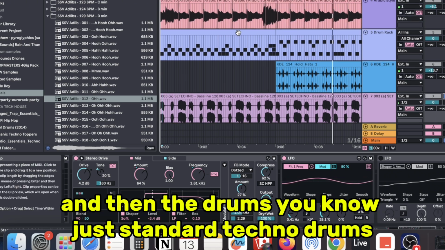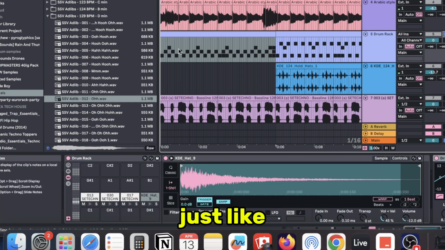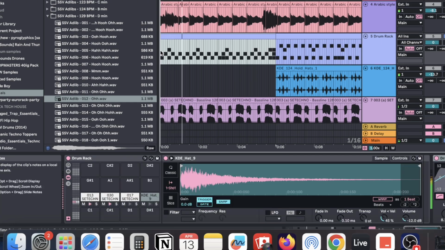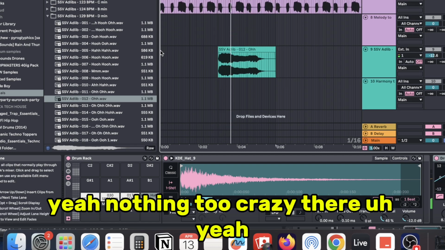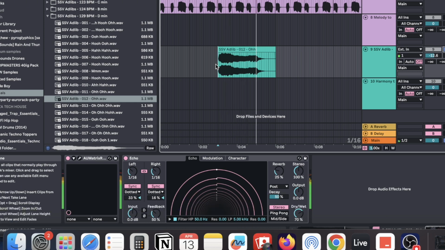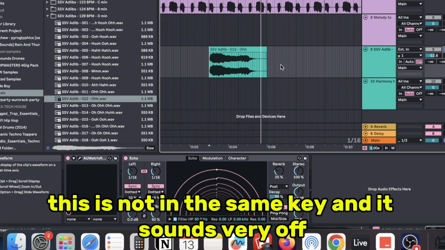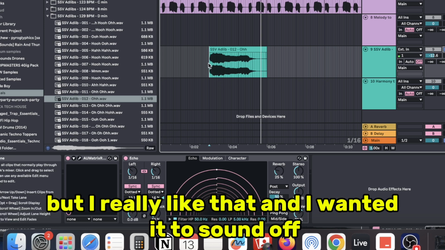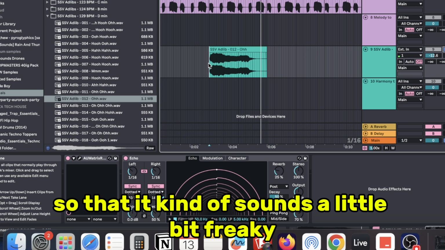And then the drums, just standard techno drums, yeah, nothing too crazy there. Yeah, and then I just added this on top as well. So obviously this is not in the same key and it sounds very off, but I really like that and I wanted it to sound off so that it sounds a little bit freaky.